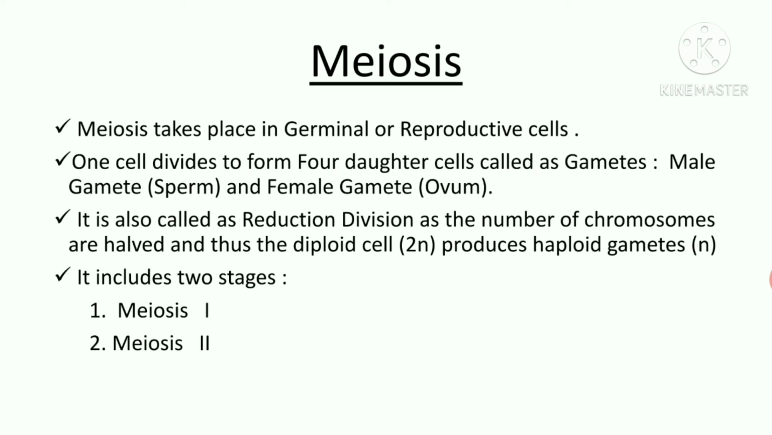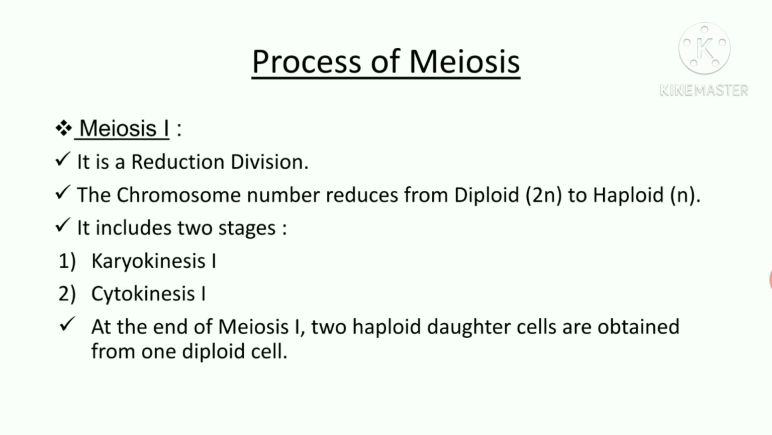It includes two stages, meiosis I and meiosis II. Meiosis I. It is a reduction division. The chromosome number reduces from diploid 2n to haploid n. It includes two stages. Karyokinesis 1, that is the division of the nucleus, and cytokinesis 1, that is the division of cytoplasm. At the end of meiosis I, two haploid daughter cells are obtained from one diploid cell.